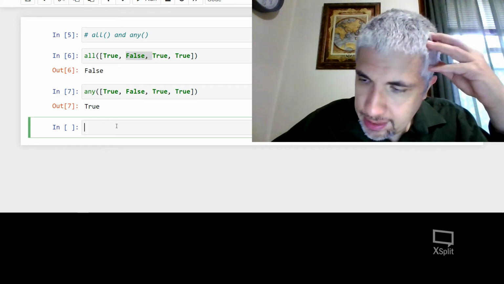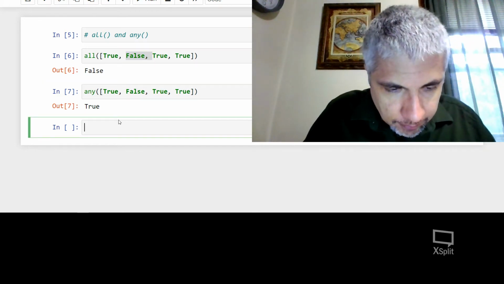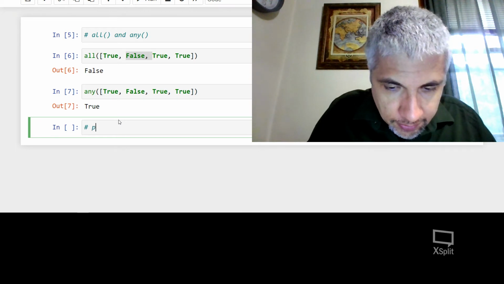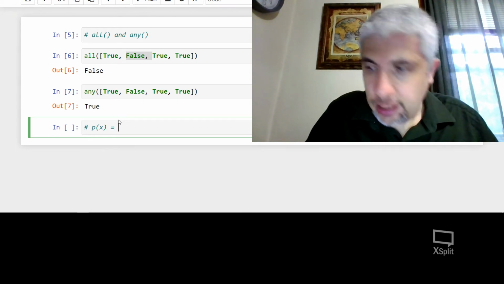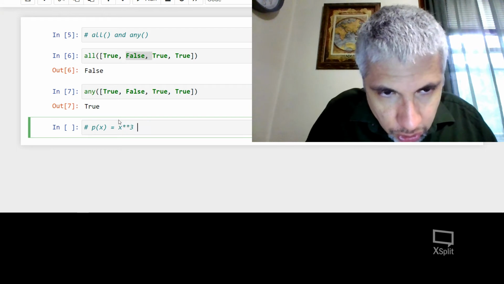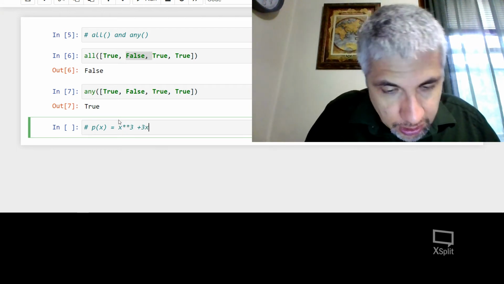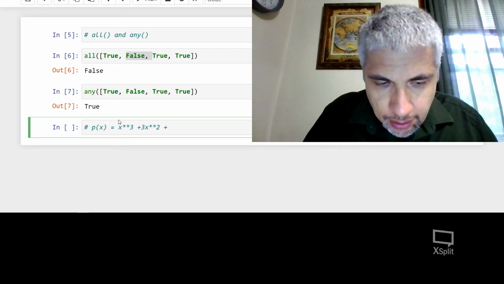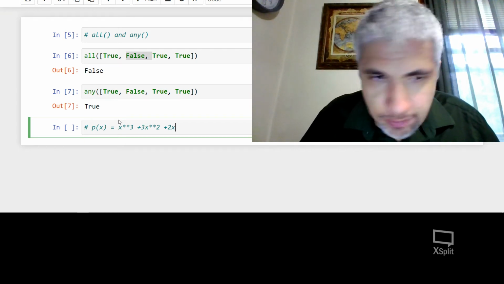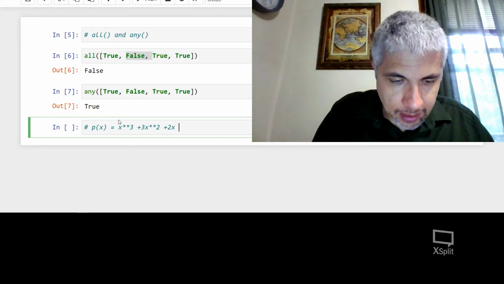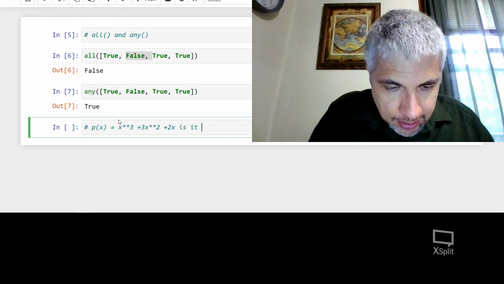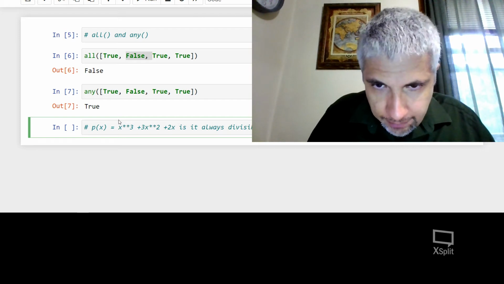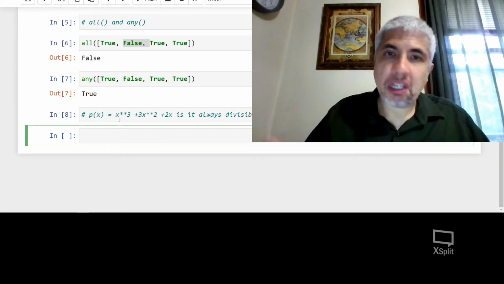So let's try to see whether or not, consider the polynomial p of x equal to x cubed plus 3x squared plus 2x. Okay, so we have this polynomial. Is it always divisible by 3? It's a good question.